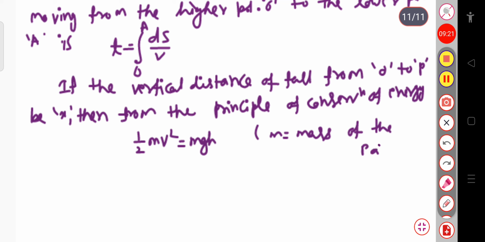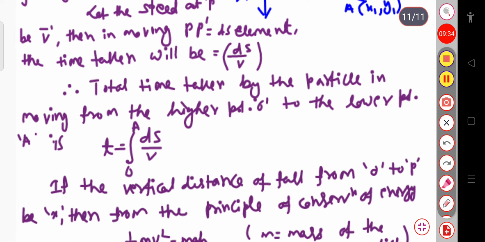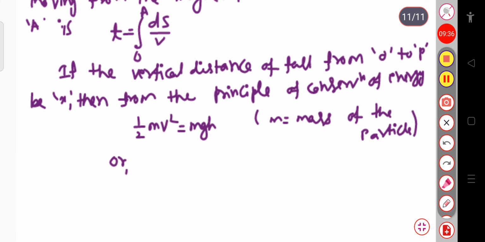Now here we can cancel this m term, so we can write simply v square equal to 2gh. You can see here this distance h is your x, so in place of h I can write this distance as x. Or simply we can write v will be equal to root over 2gx.